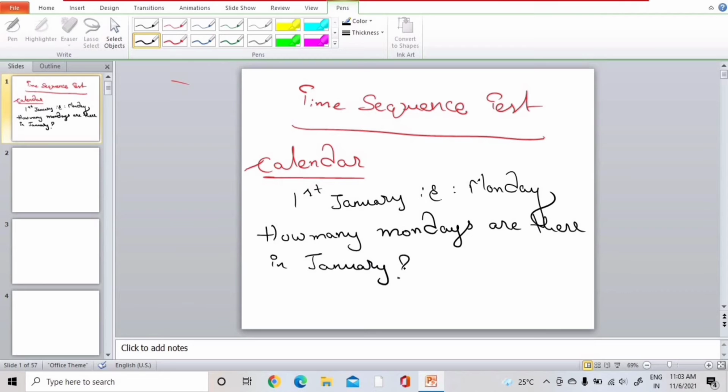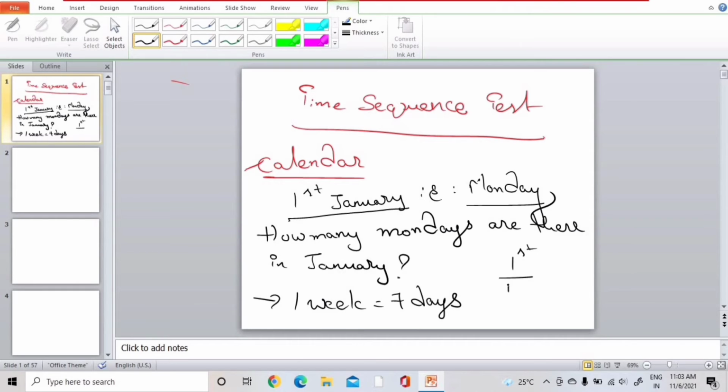Now how we need to solve this problem is, in a week there are 7 days, right? For every week we need to add plus 7. See here they mentioned 1st January is Monday. Add 7, because in a week there are 7 days.